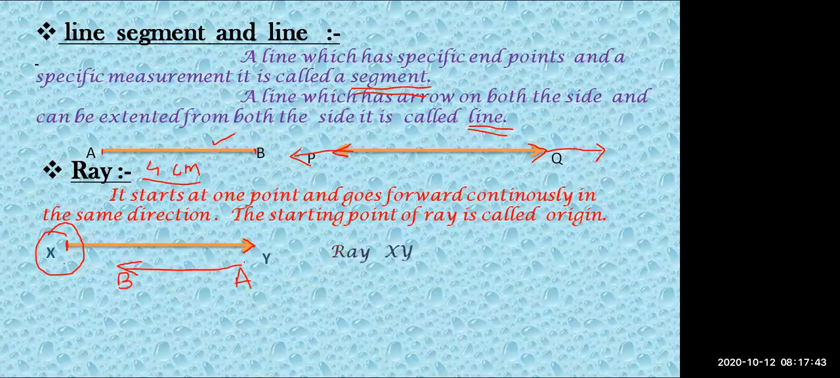Now how is the ray named? Okay, here I have written ray XY, and here I have ray YX. So which one is the right one? Anyone? Which one is the right one? Is ray XY right, or is ray YX right?